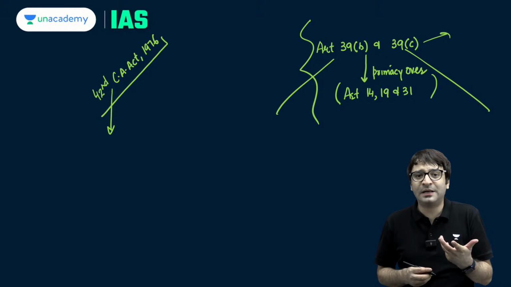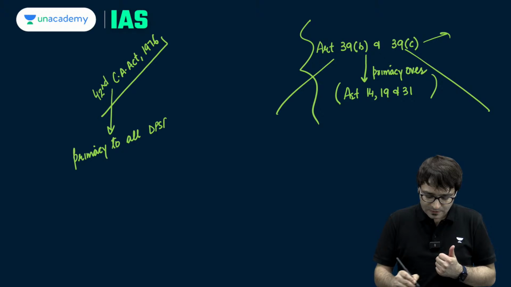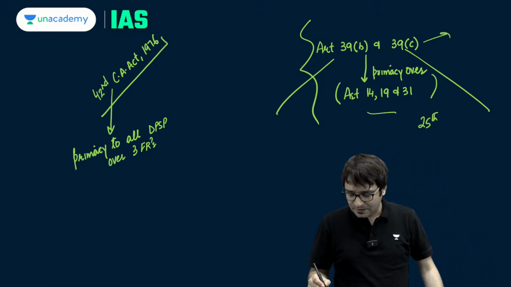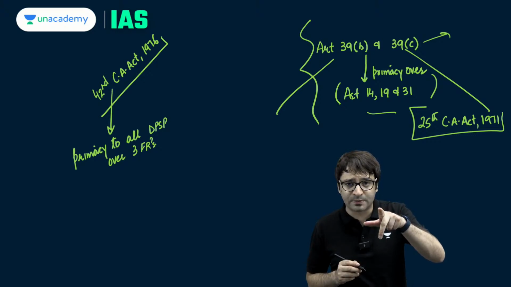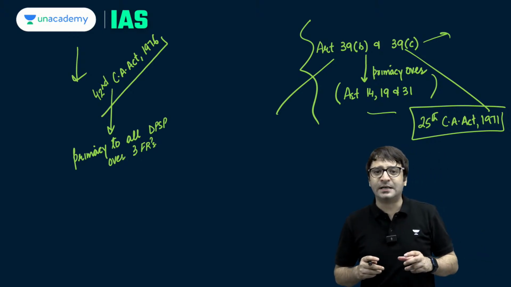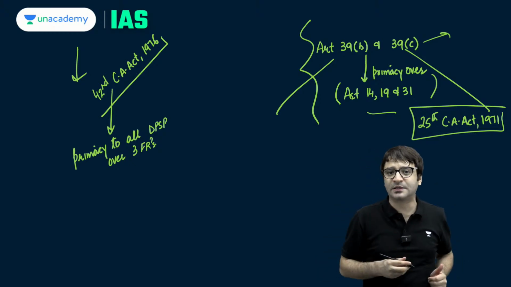What the 42nd Amendment Act tried to do, it tried to give primacy to all DPSPs over three fundamental rights. So this 25th Constitutional Amendment Act gave primacy to two directive principles over three fundamental rights. But in 1976, the Parliament attempted to give primacy to all directive principles over three fundamental rights.